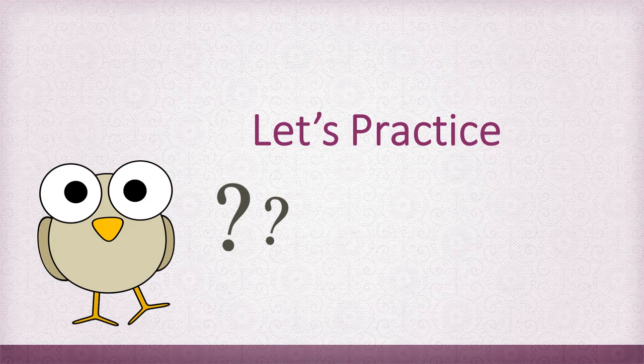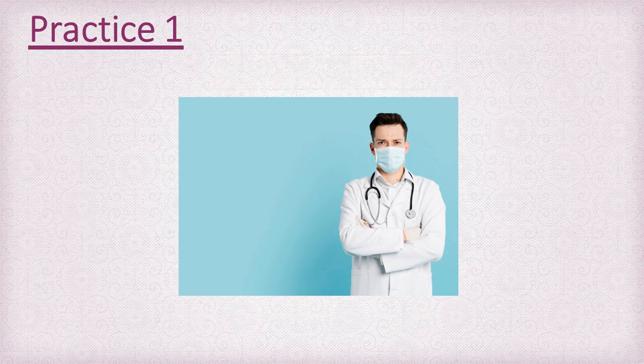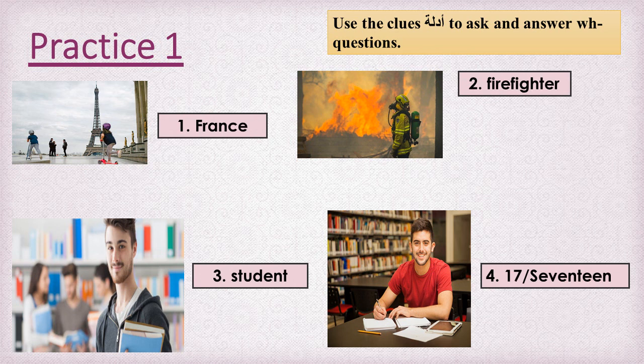Let's practice now. He is a doctor. So the question will be, what is his occupation? What is his occupation? He is a doctor. Now you have clues. You are going to use the clues to ask and answer WH questions. Picture number 1. You have friends.